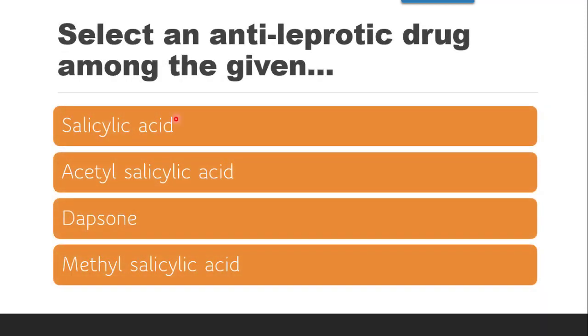Next question is, select an antileprotic drug amongst the given. Now salicylic acid and acetyl salicylic acid derivatives are working on tuberculosis. Next is dapsone and other is methyl salicylic acid. The correct answer is dapsone, which is an antileprotic drug amongst all these drugs.